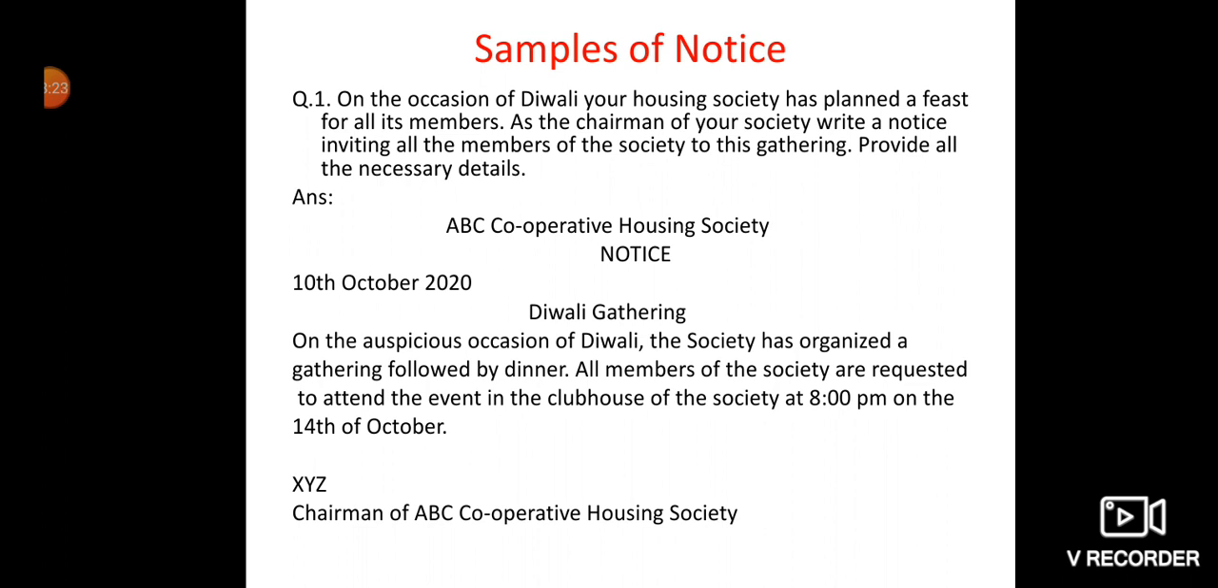Then the designation. I have told you that it's very, very necessary for you to write the designation of the person who is writing the notice. So here in the question I have given you that you have to write the notice as the chairman of your society. So your designation is chairman. Same thing I have written, chairman of ABC Cooperative Housing Society.